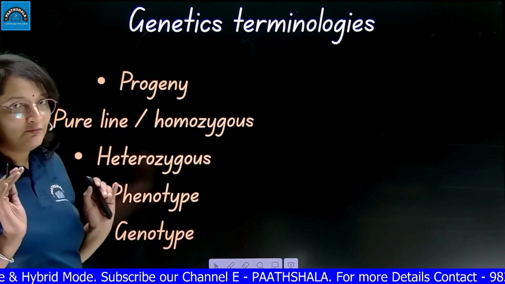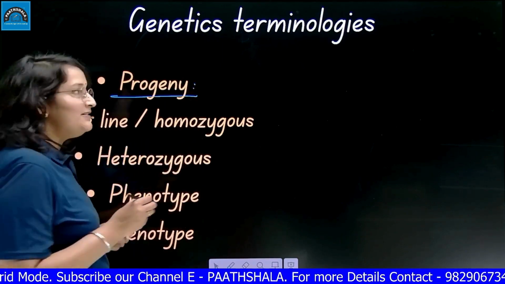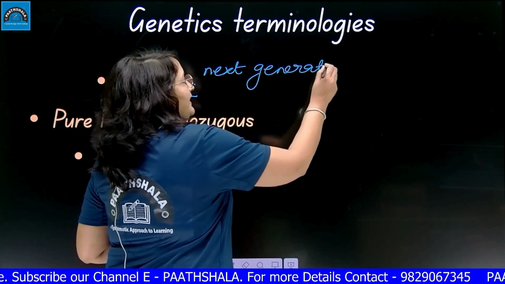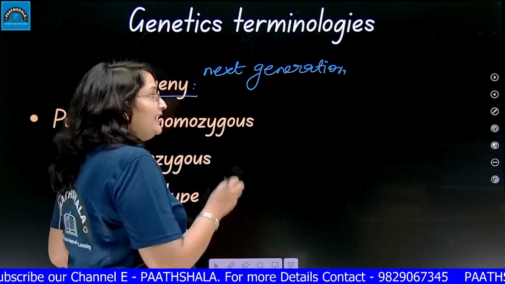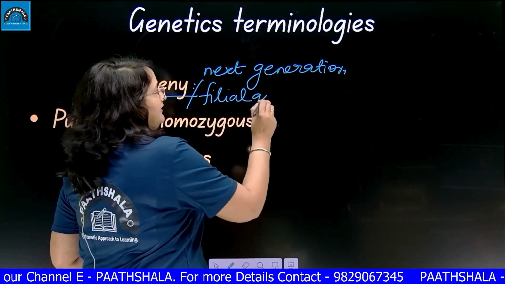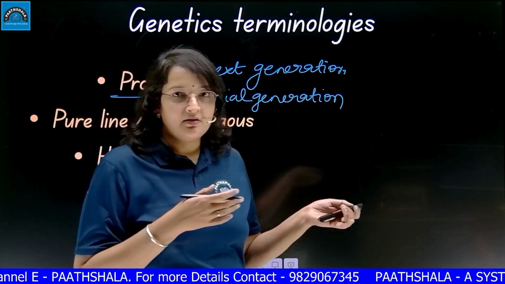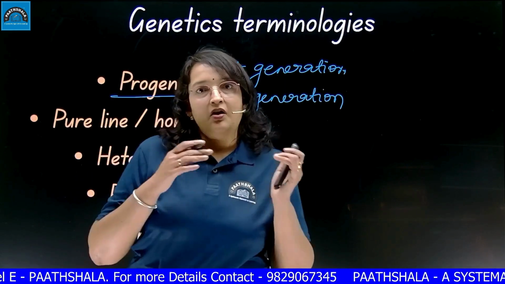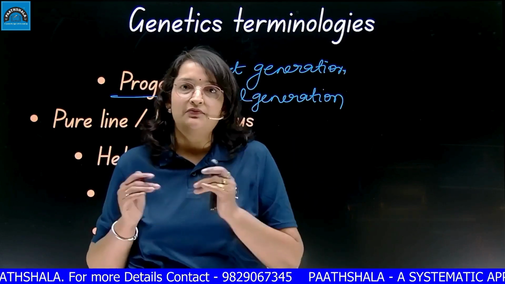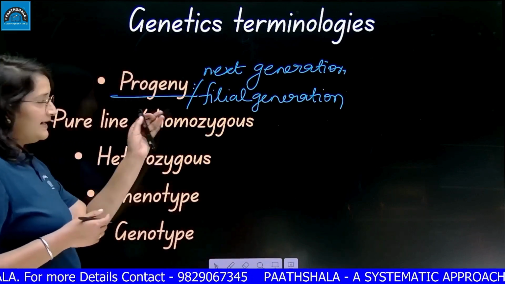After that, a few more terminologies are there. Like we have a term called progeny. Progeny means next generation. Very simple. It is also called filial generation. Right? So, the parent generation will give rise to the offspring, or the parent generation will give rise to progeny, or we say the parent generation will give rise to filial generation. All mean the same. They are called the next generation.